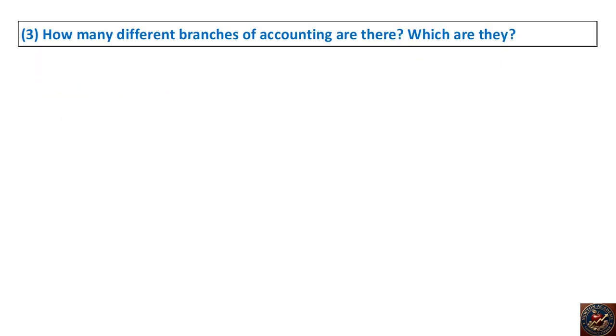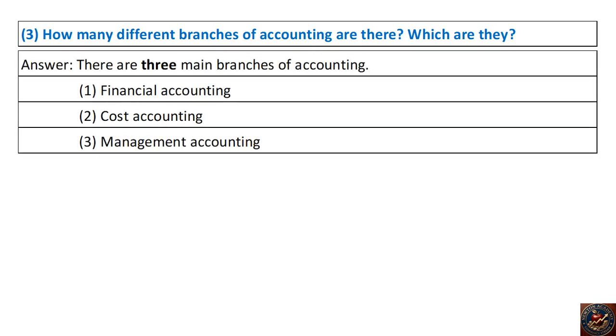3. How many different branches of accounting are there? Which are they? Answer. There are 3 main branches of accounting. 1. Financial accounting. 2. Cost accounting. 3. Management accounting.